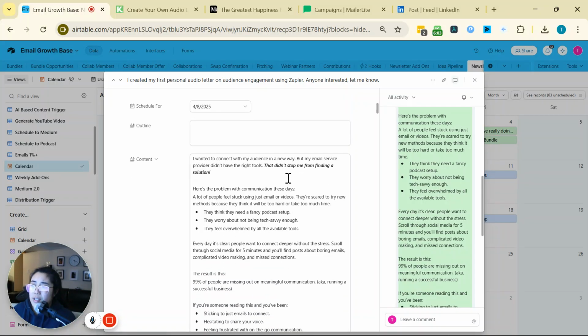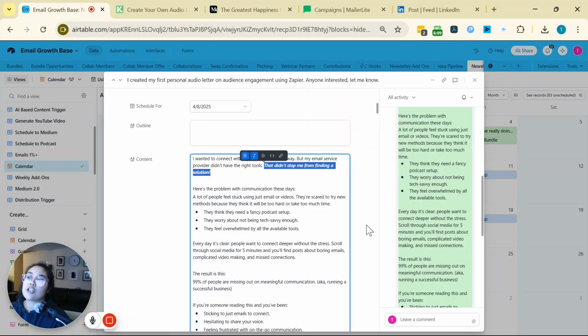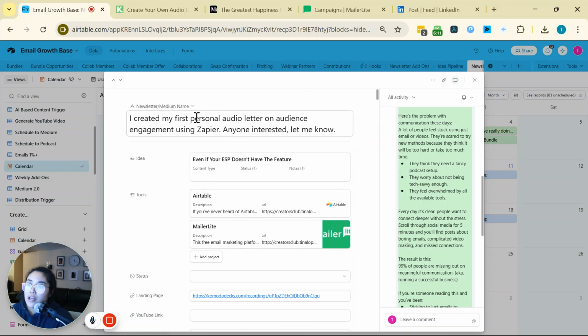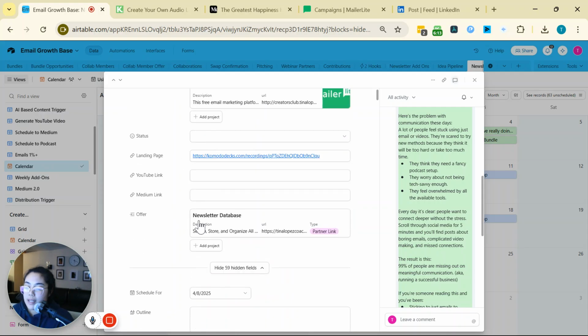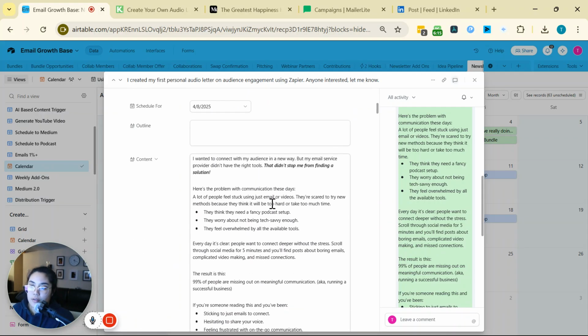It even takes it to the step where it does the italicizing and the bolding for me. It gets it pretty much 90% there. It creates the hook for me as well. All I have to do at that point is just edit it. Think about this from the perspective of your capacity: you spent all this time creating this video, now you need to create the newsletter content. Nah, we're not going to do that.